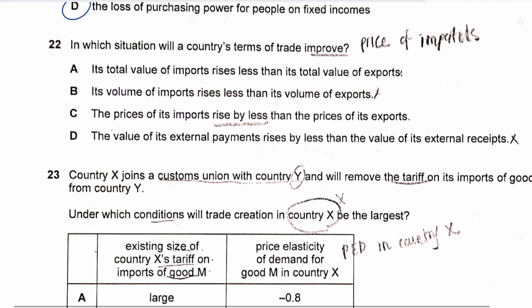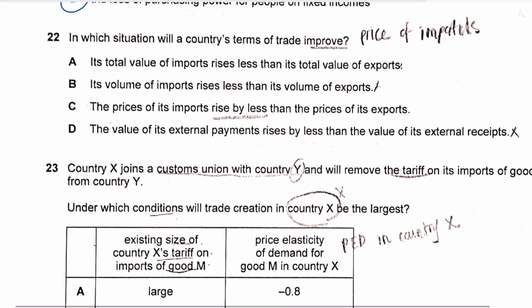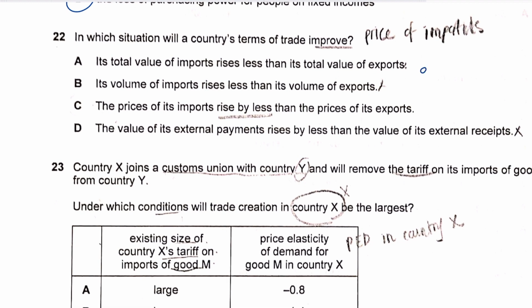Question 22 says, in which situation will a country's terms of trade improve? Now, guys, we know that the terms of trade refers to the index of average price of exports over the index of average price of imports times 100, right?